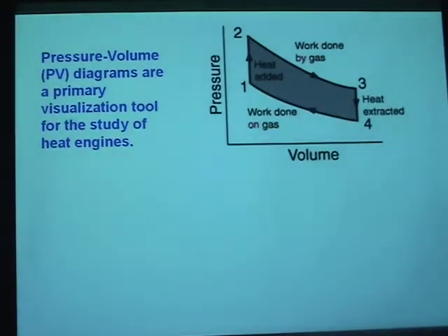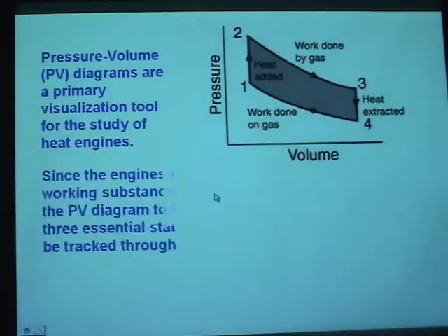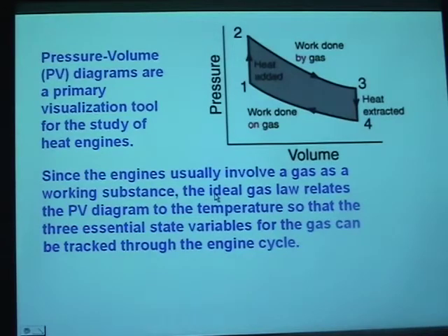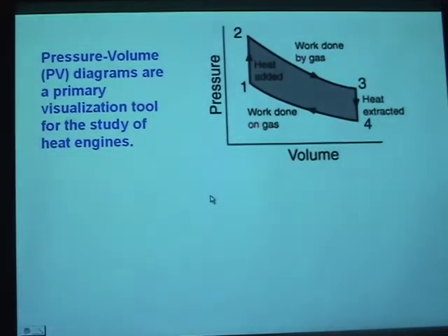Now your car engine has a cylinder. Watch what I'm drawing here. The car engine has a cylinder. This is the cylinder.